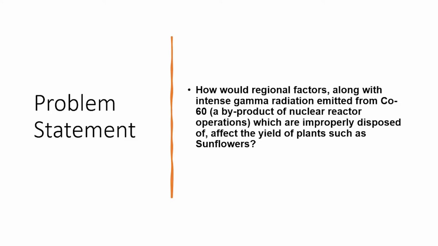Moving on to the problem statement. Our problem statement is: how would regional factors, along with intense gamma radiation emitted from cobalt 60 which is improperly disposed of, affect the yield of plants such as sunflowers?